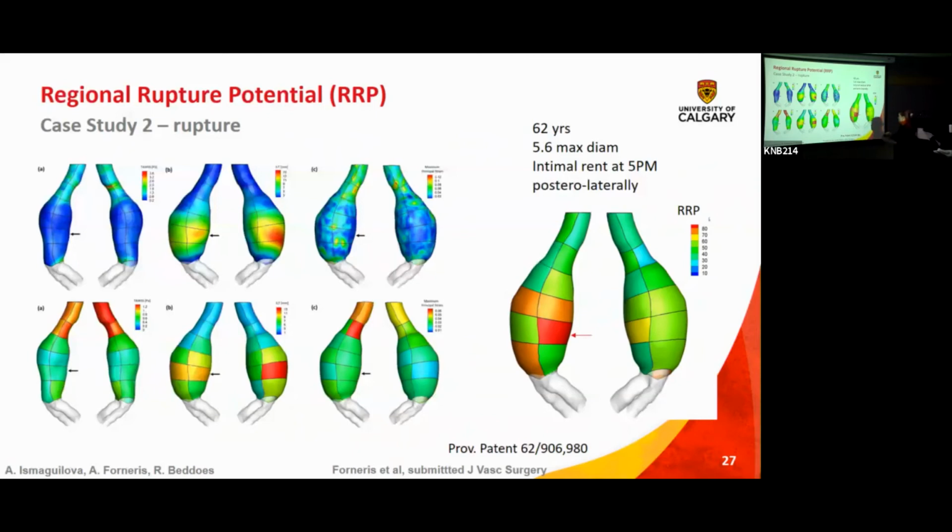If you put all of this together, the RRP, individually they don't pinpoint that location, but the RRP pinpoints that location as a location of rupture risk. Other locations were also quite weak, and it's not so important for us to determine where it ruptures. Of course, it's important as a validation system. We don't really care where it ruptures as long as we know that it's at risk, enough at risk.